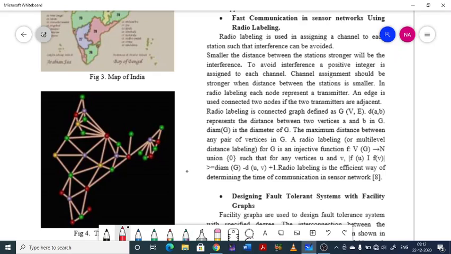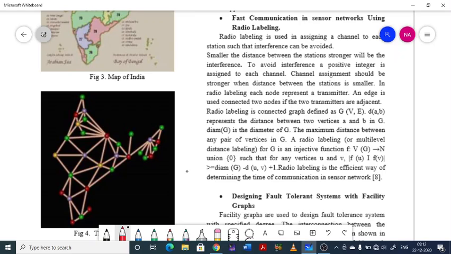Then considering this dual graph, you have to identify a suitable region in each of them. Here also we have just 4 colors to color this graph properly. Then you have to identify the region, then distribute the frequency as per the color. So this is how the graph coloring concept is used in GSM networks. This is a very important application of graph coloring.